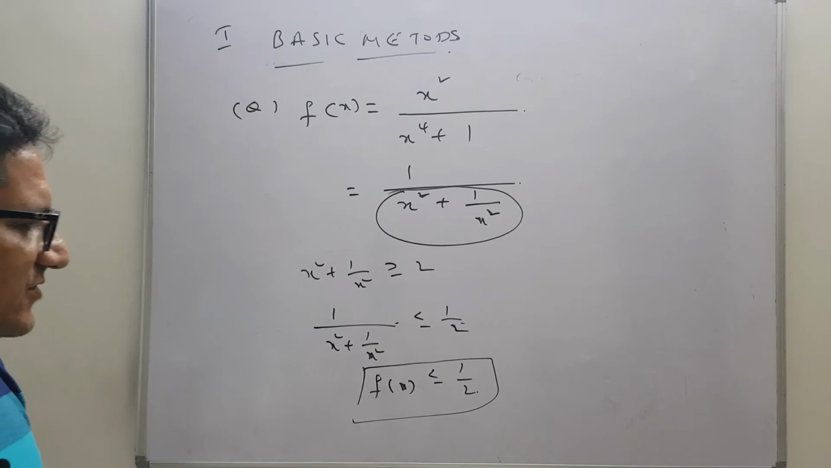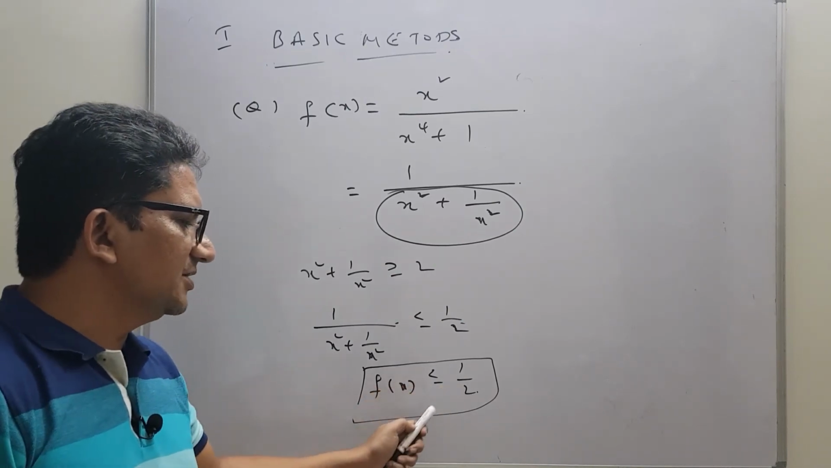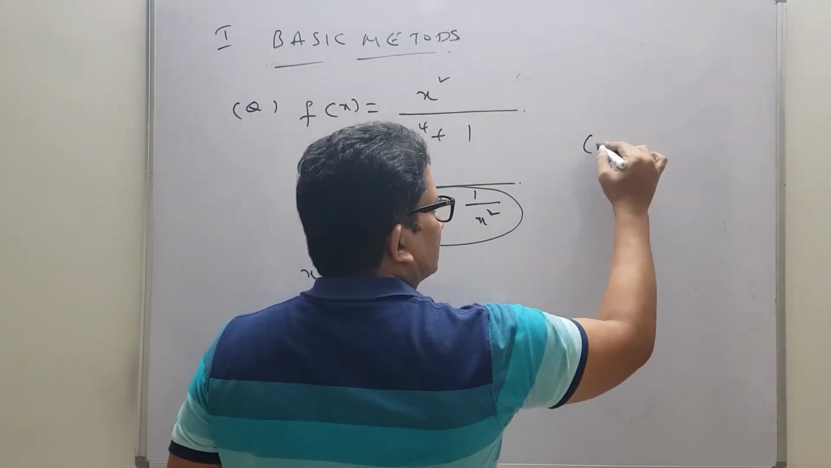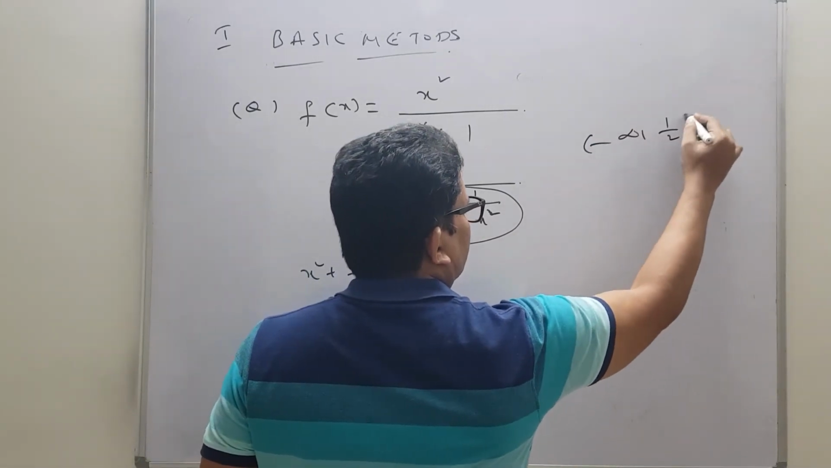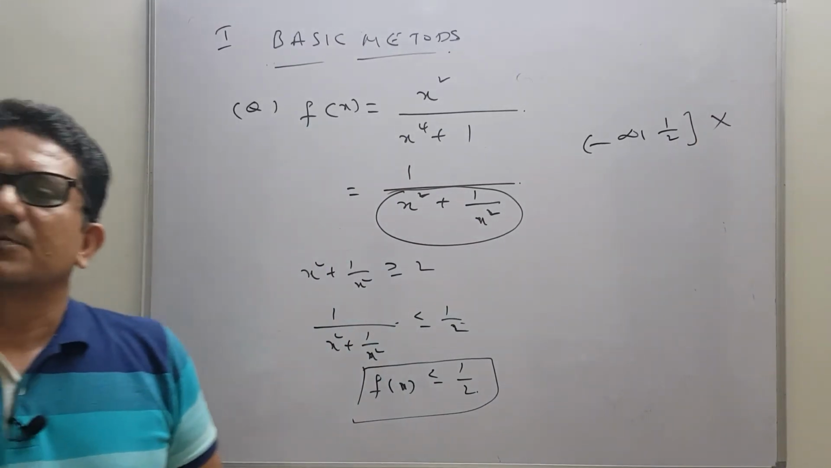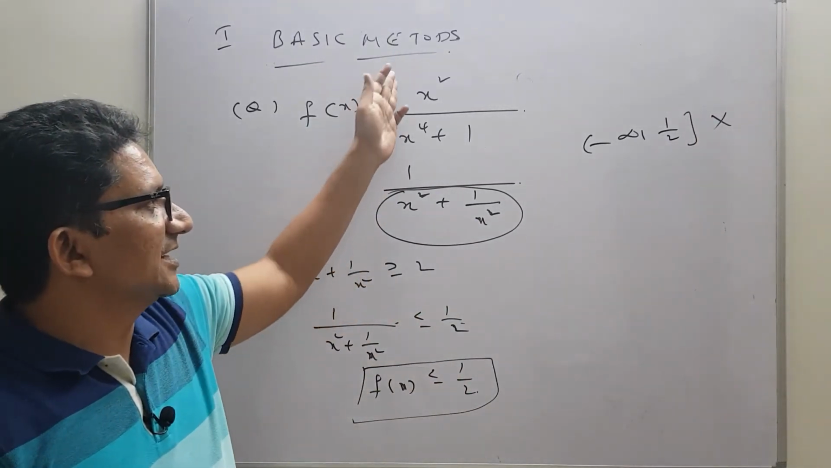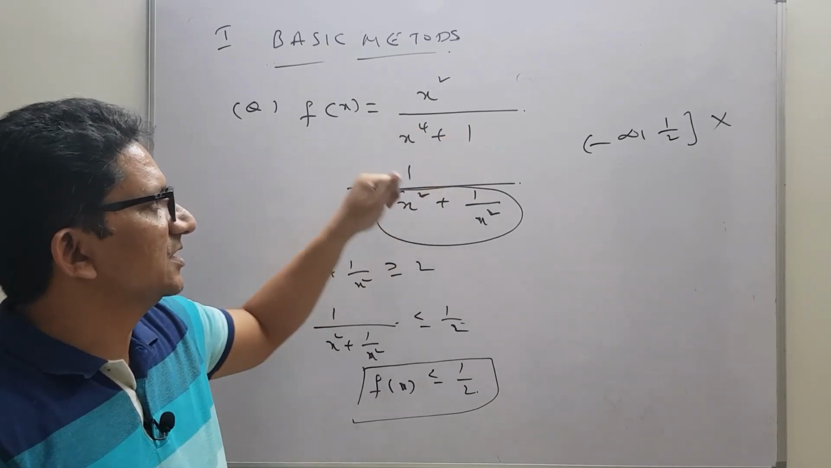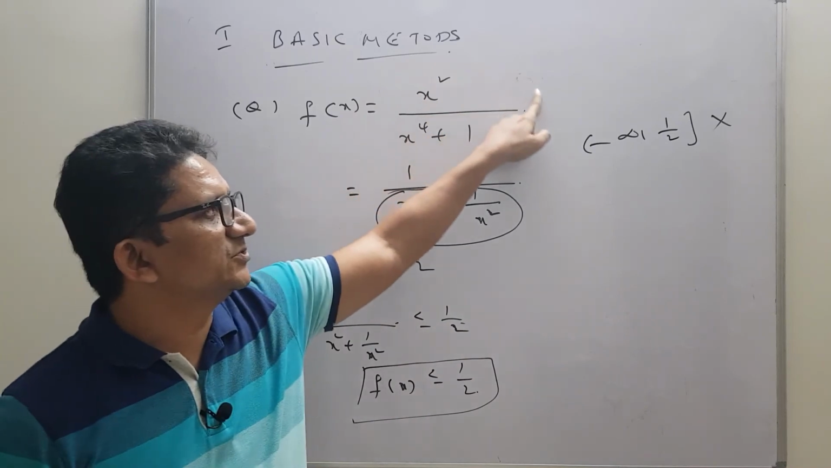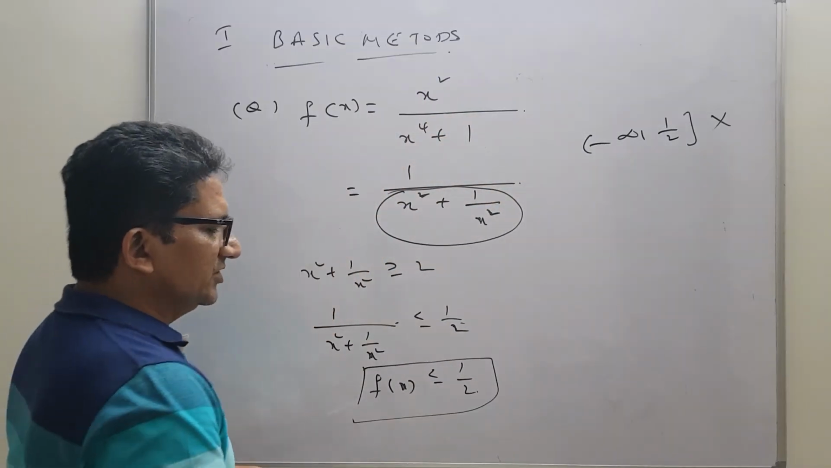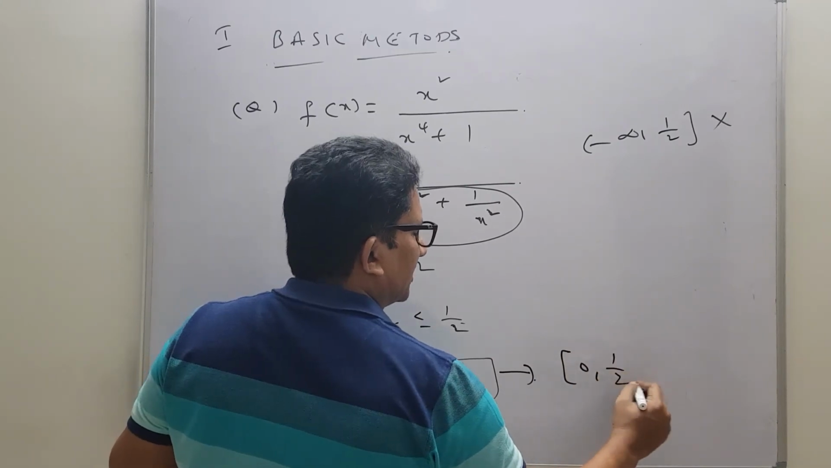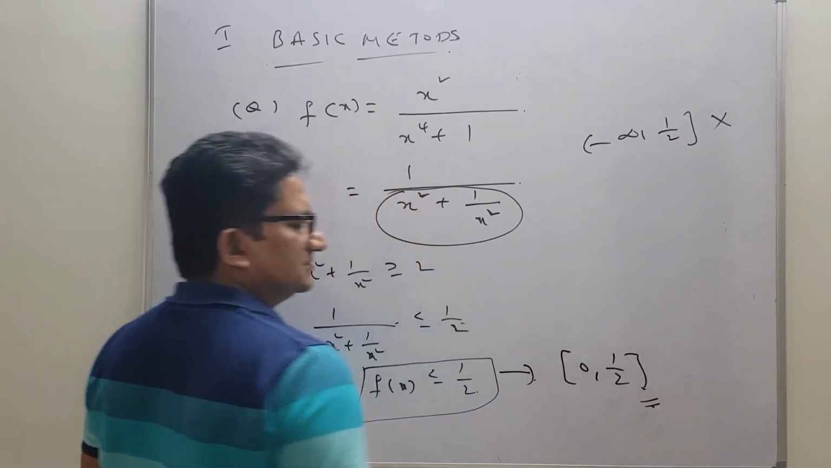Tell me, f of x is less than or equals to 1 by 2 means, in general, we will write minus infinity to 1 by 2, but that is not possible because we are dealing with the question x square by x power 4 plus 1. Is there any possibility that it gives a negative output? So now we need to correct it as 0 to 1 by 2 is your range. That is the thing.